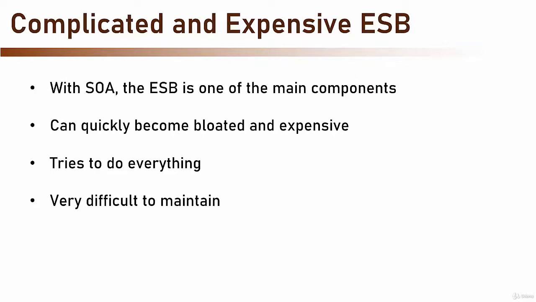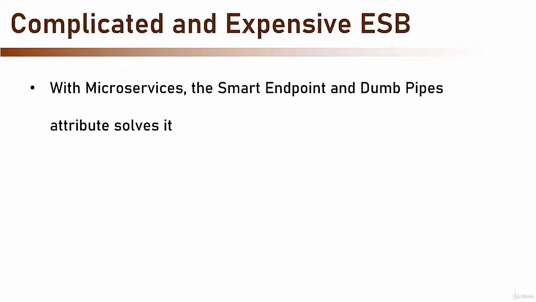So, how can microservices fix this? Which attribute of microservices architecture can solve this problem? Well, the answer is, unsurprisingly, the smart endpoints and dumb pipes attribute. As you probably remember, the basic premise of this attribute is that these services themselves should handle all aspects of communication, and the communication itself should be dead simple.